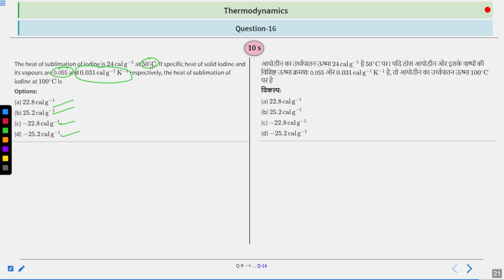What is given here is that the heat of sublimation is mentioned at 50 degrees Celsius. Other than that, you are given the specific heat for solid iodine and its vapor both, and the heat of sublimation is to be calculated at 100 degrees Celsius. So first you sublime the given substance at 50 degrees Celsius, and then you raise the temperature from 50 to 100. That will do your work. You have 10 seconds to solve this question. Your time starts now.